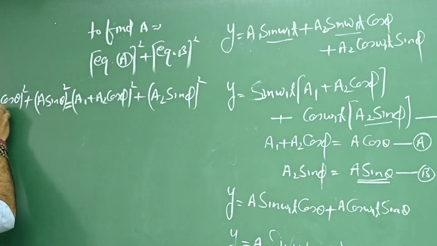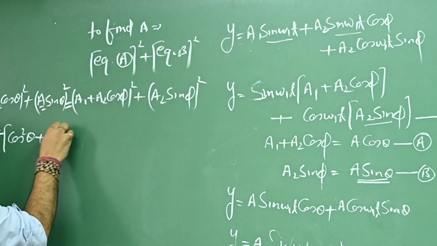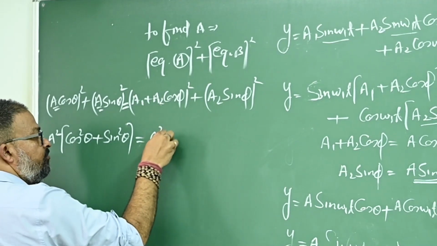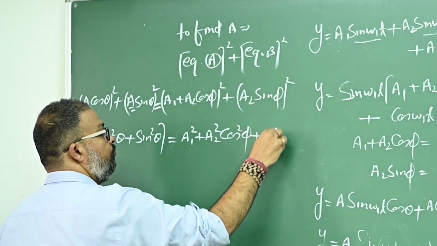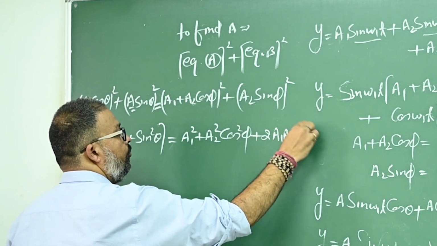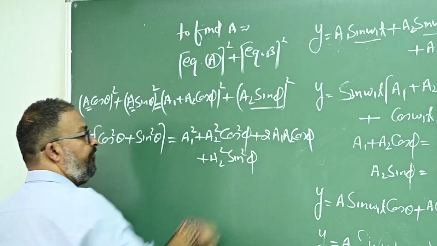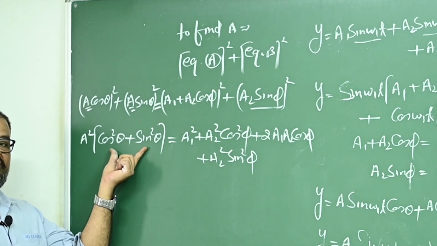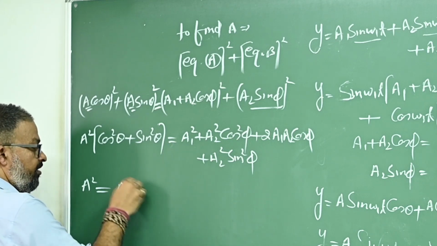So now this is A square, this is A square, so A square is taken as common, and this is cos square theta, this is sin square theta. Now this is A1 square plus A2 square cos square phi plus 2 A1 A2 cos phi, and this is A2 square sin square phi. Is that okay? Now tell me how much is cos square theta plus sin square theta? That is 1. So A square is equal to A1 square.